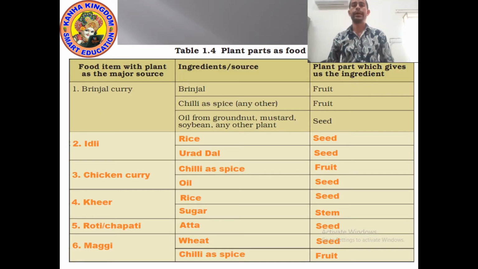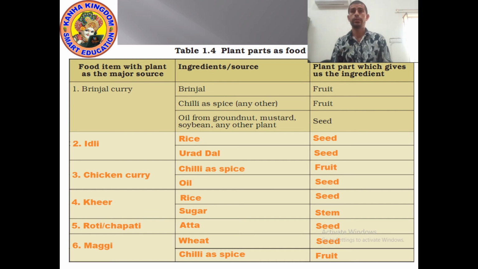Okay, kids. As you can see on the screen, a list of different food items like brinjal curry, idli, kheer, Maggi, roti.